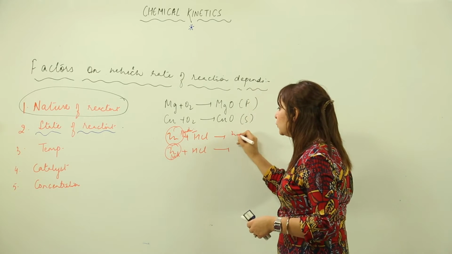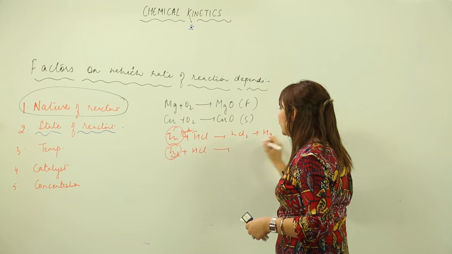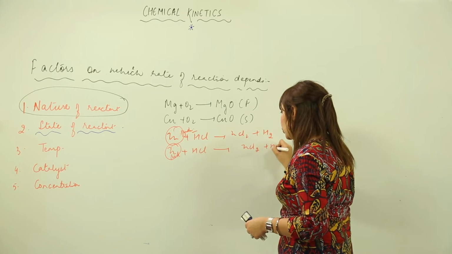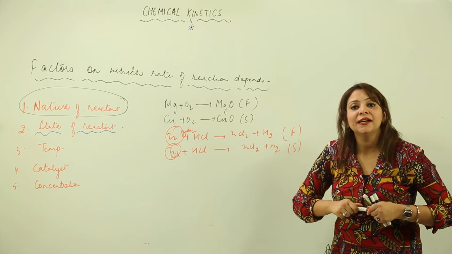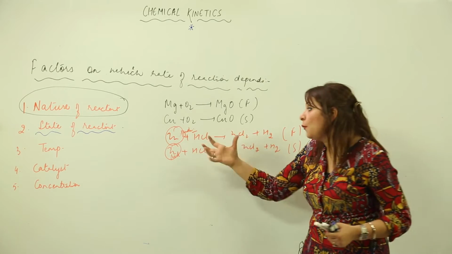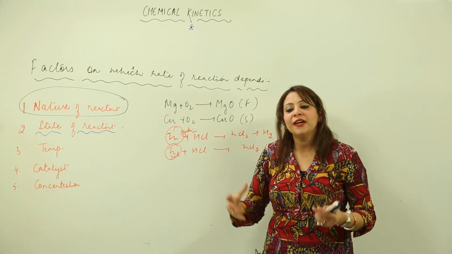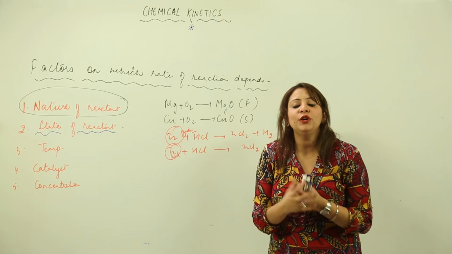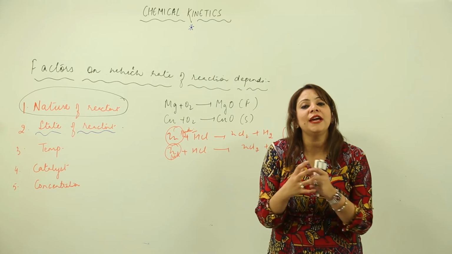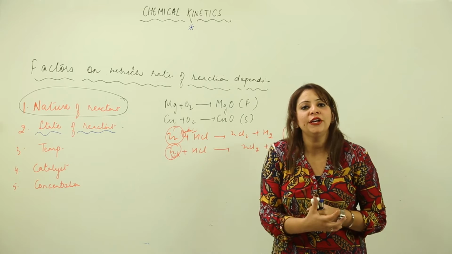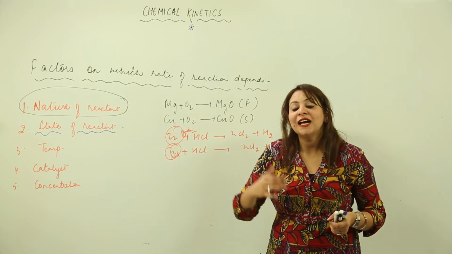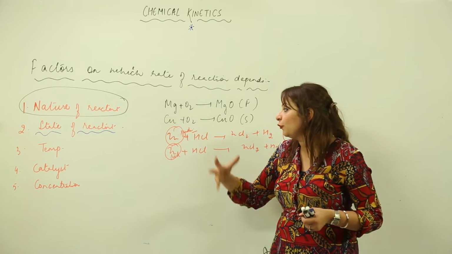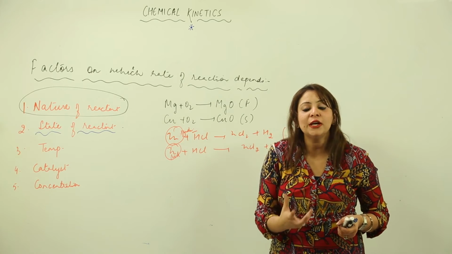In both the cases it will result in the formation of zinc chloride and hydrogen, but this reaction is faster and this is slower. What is the reason behind it? Because the form also matters. For effective collision to happen, there has to be more area of contact, and that more area of contact can happen in a powder form, not in a rod form, right. So that means the state also matters, and the form in which we are using the reactants also matters a lot.